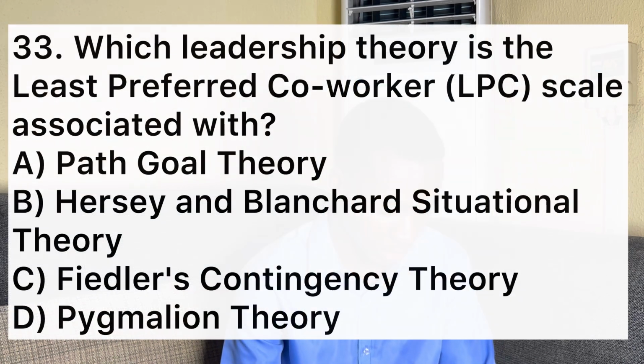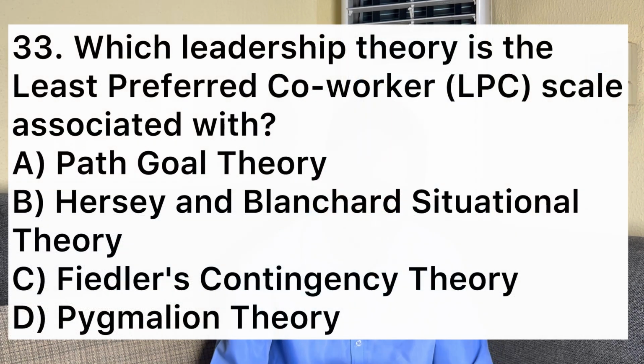Number 33 says, which leadership theory is the least preferred co-worker skill associated with? A, path goal theory. B, Hersey and Blanchard situational theory. C, Fiedler's contingency theory. D, Pygmalion theory. So yes, the answer is Fiedler's contingency theory. That's the one that talks about the LPC scale, or the least preferred co-worker skill. So yes, that's C, Fiedler's contingency theory.